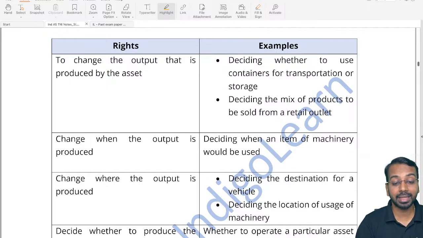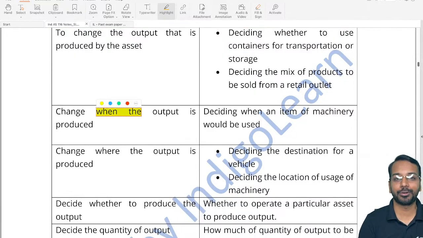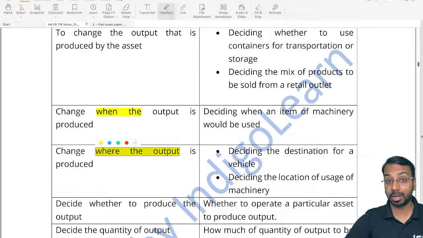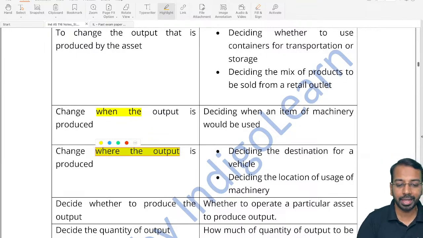Or when the output is produced: when will the output be produced? Who will produce the output? What time will we produce the output? Where is the output produced? Sir, but here the supplier can have a restriction. It has to be a predetermined restriction, that you can use the asset only in, let us say, the state of Maharashtra, as I gave you an example. After that, in Mumbai and Pune, it is up to me. In Mumbai, whether I want to do it in Borivali or in Thane, it is up to me. Or if I have put it in Chennai, whether I want to do it in T Nagar or Nungambakkam, it is up to me. So I can decide where to produce the output.